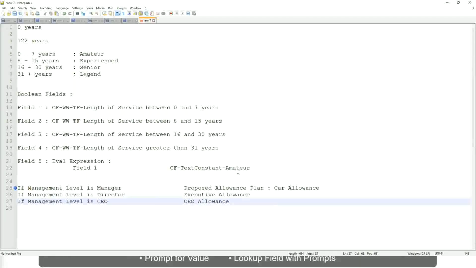And this is not a text. This is the allowance that we want to have in the output so that whoever is looking at this report can straight away click on this allowance and make sure that it is included in the package. So we want to return the allowance.